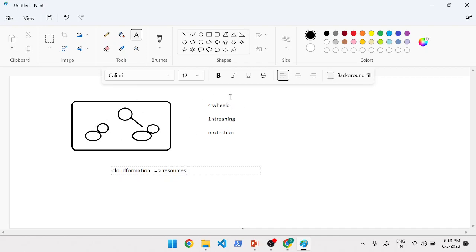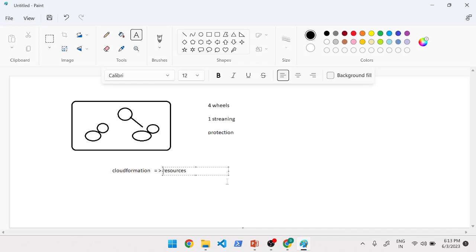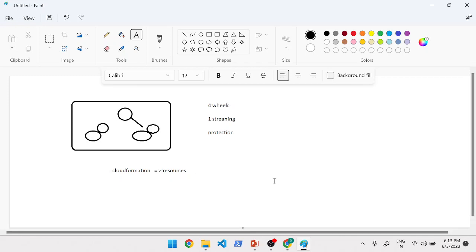These are the things we need to place in order to create a car. Likewise, in order to create a resource, what things need to be present? That is what a template defines. So a template tells what things need to be present in order to create an AWS resource, right? I just gave this as an example.